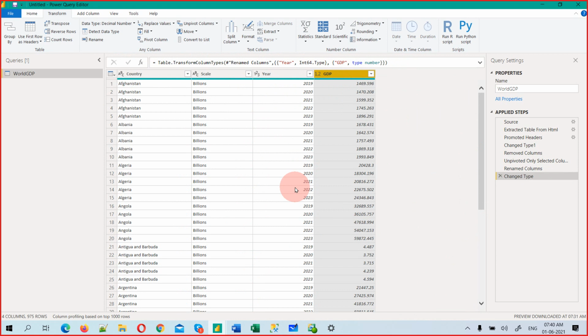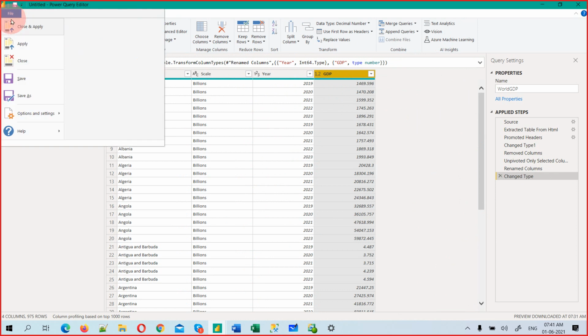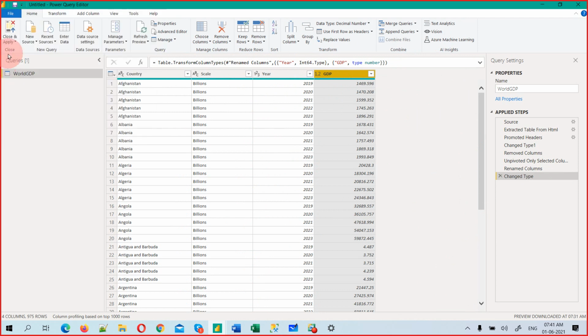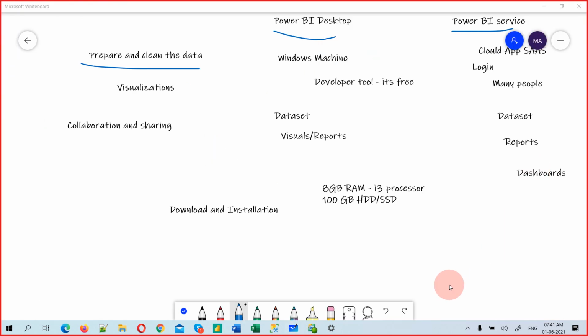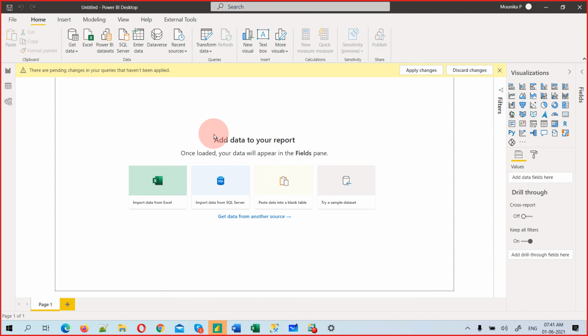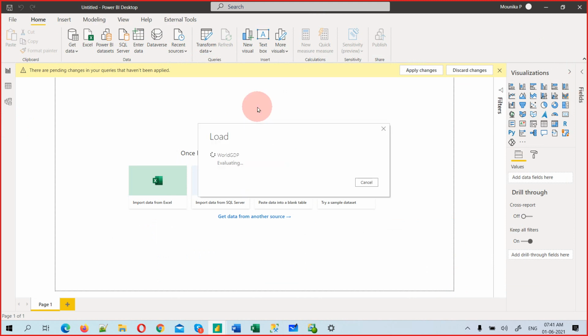So now I can create the report. When you feel it is properly cleaned and transformed, just go to home or file and choose close and apply. When to use apply and when to close, we'll talk later, but I will do close and apply. You see, a lot of steps are applied, and the data will be loaded. Till then it's empty here. Now the data is loading into Power BI Desktop, from Power Query Editor to Power BI Desktop.